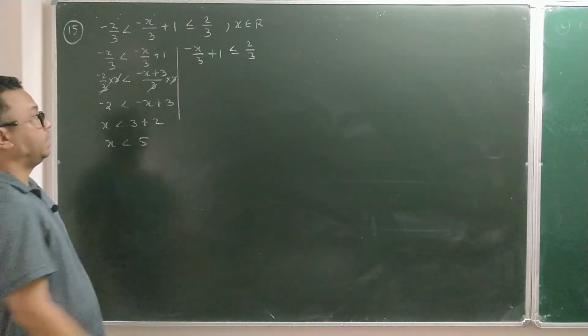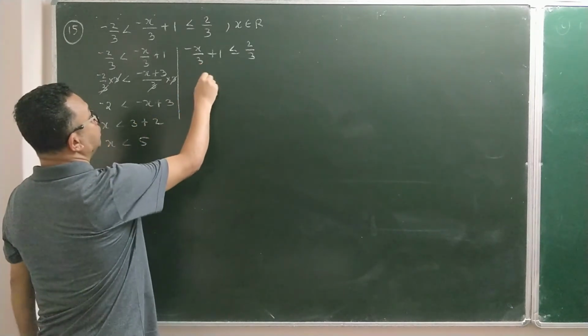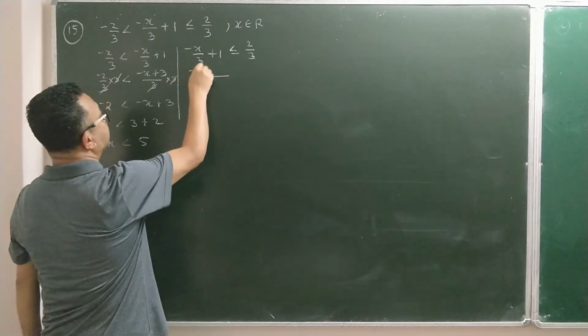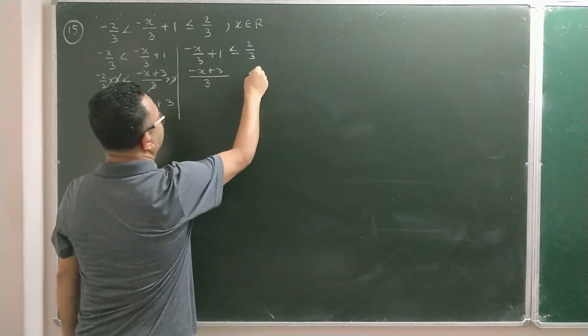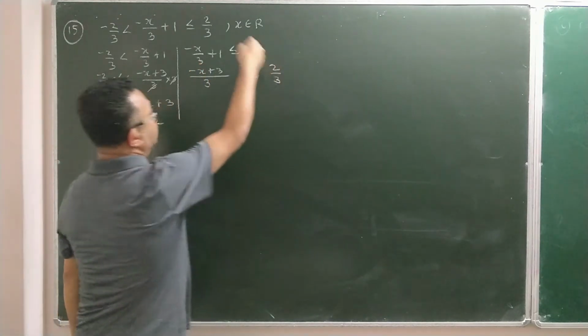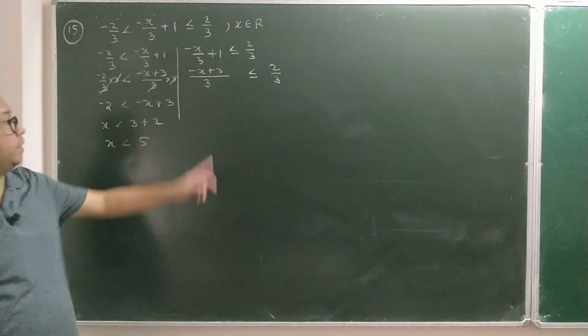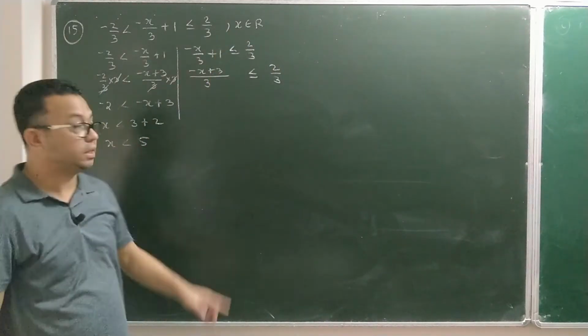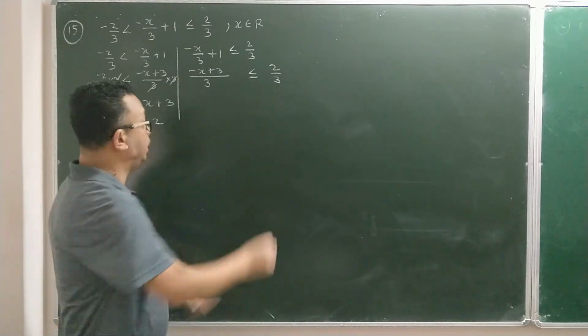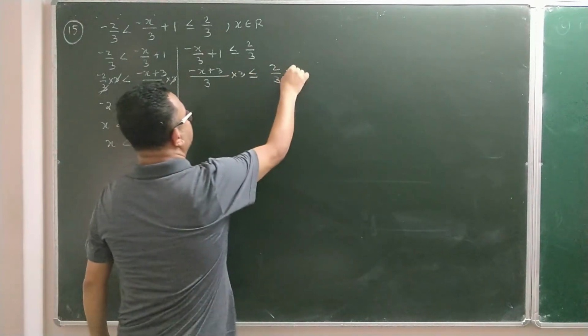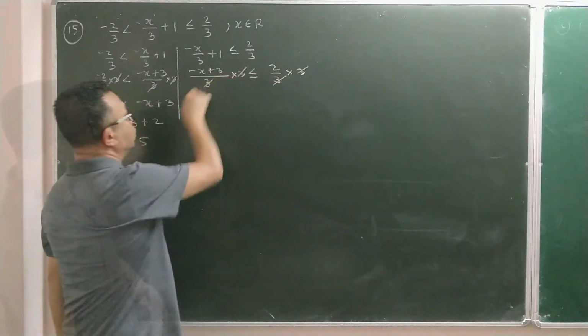Now let me go to the other part. Here also on the left side you can see two fractions, convert it into a single fraction first. So -x plus 3. Then you have less than or equal to, and on the right side you have only a single fraction. Again, if I want to remove the fraction, as you can see both sides are a single fraction. 3 and 3, LCM is 3. So multiply this also by 3, this also by 3. So 3 and 3 is gone.